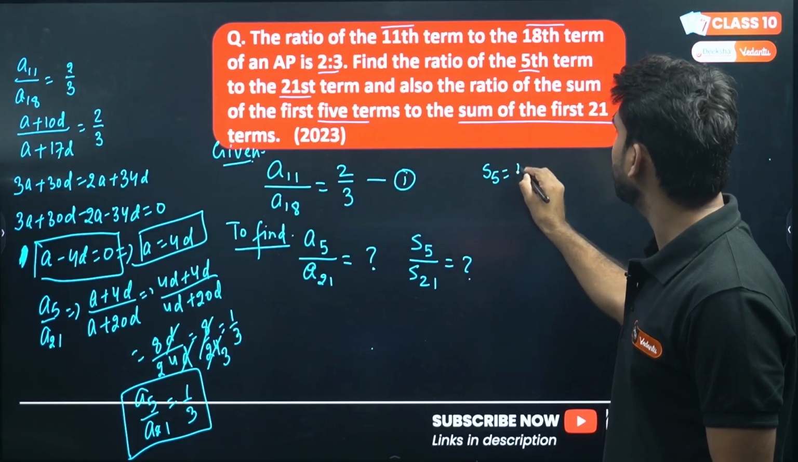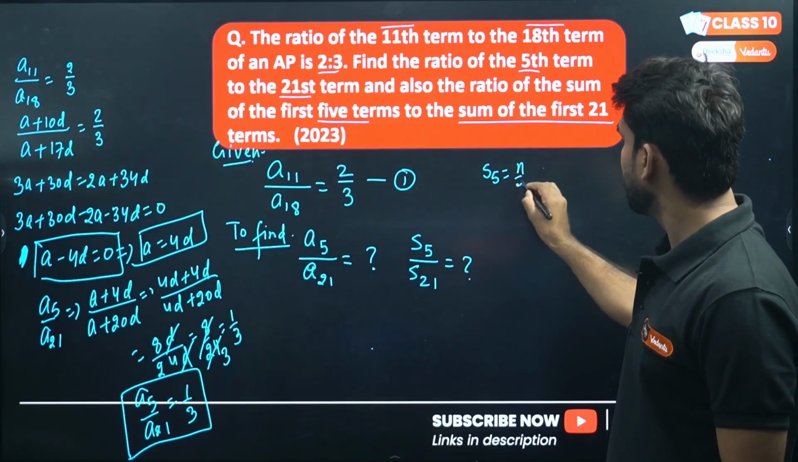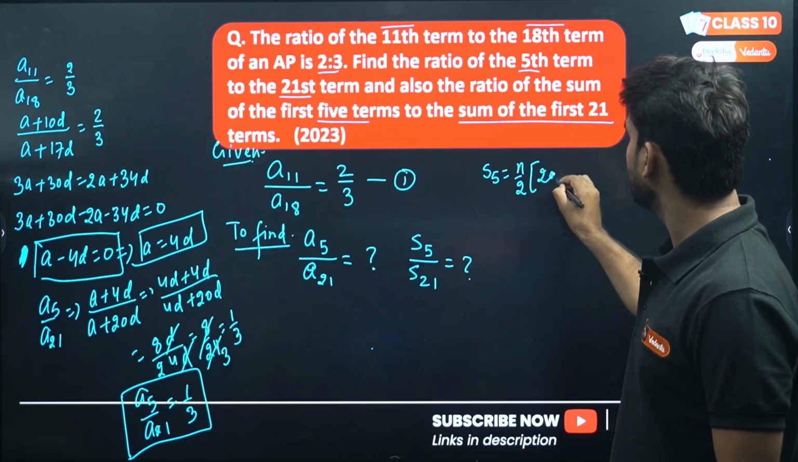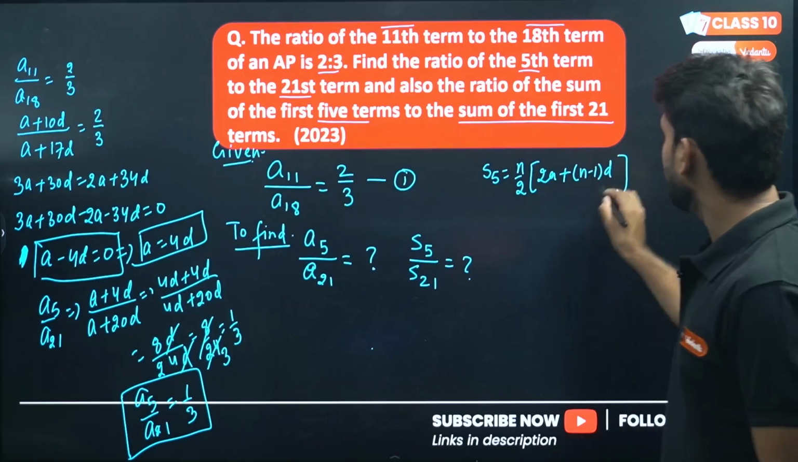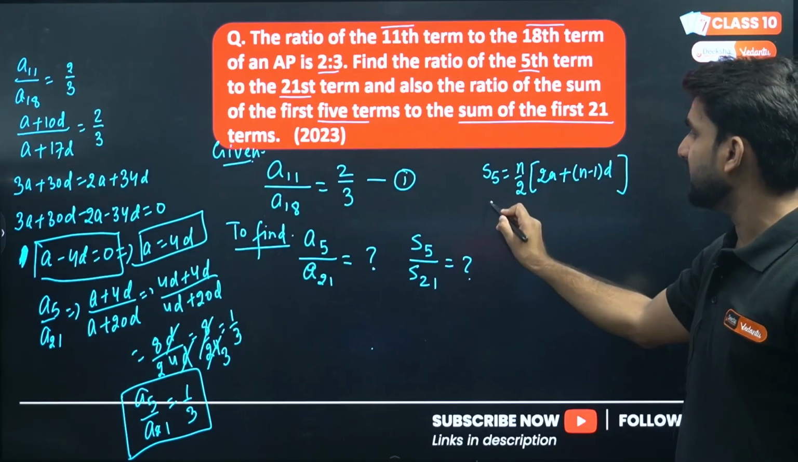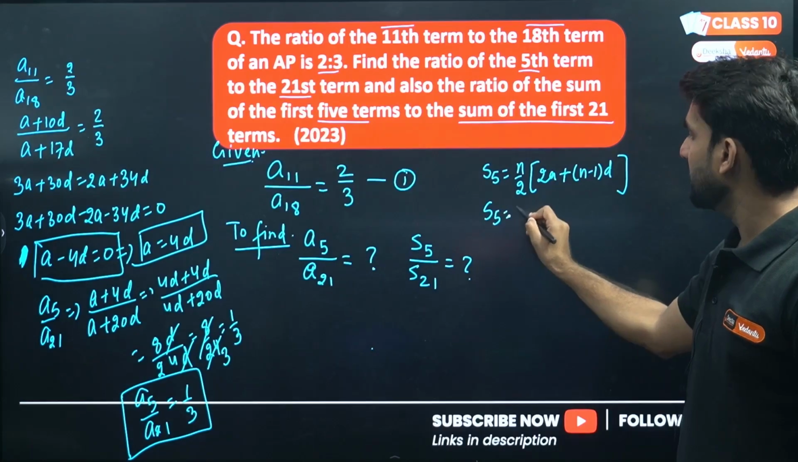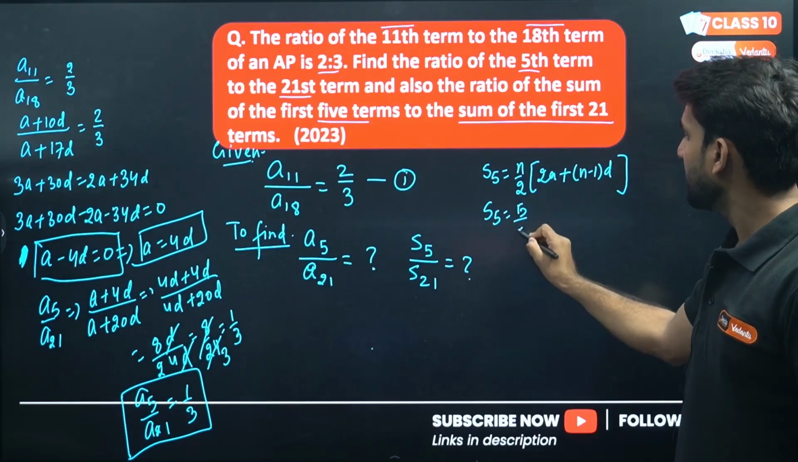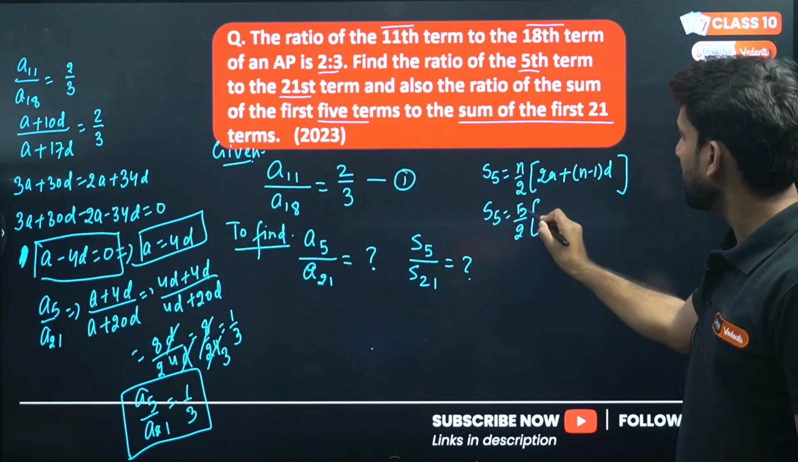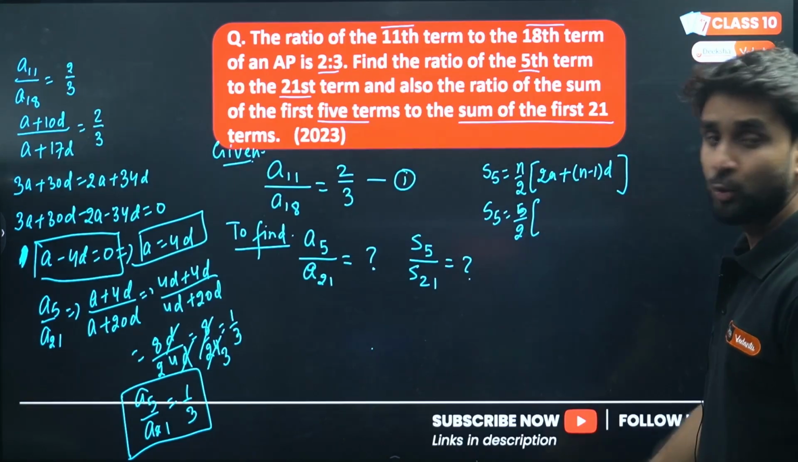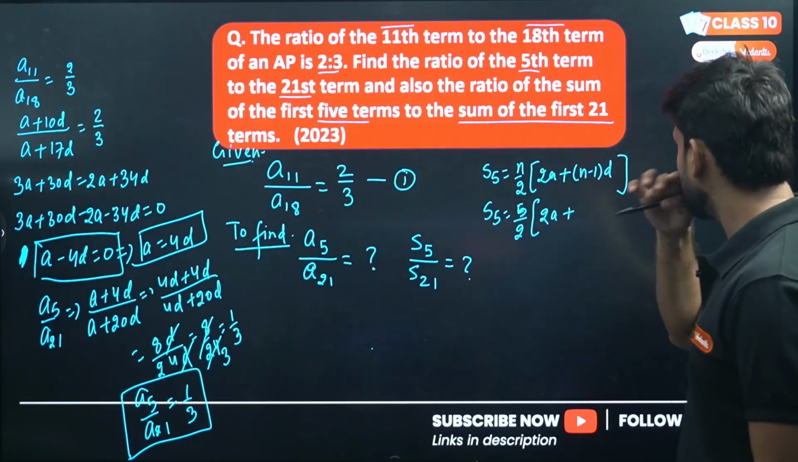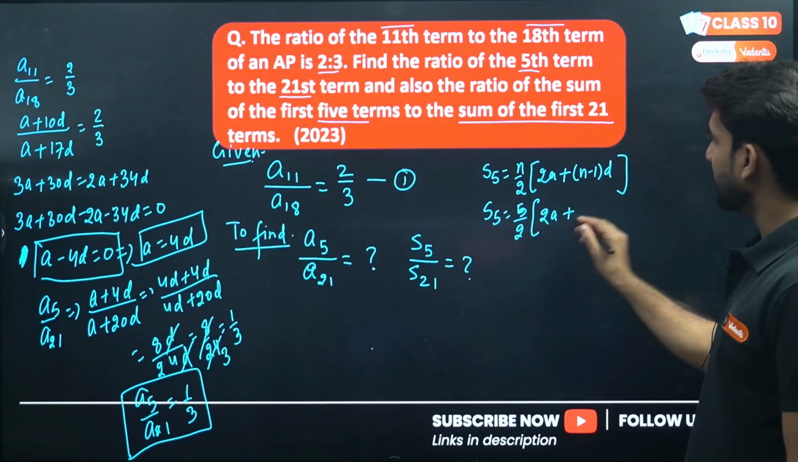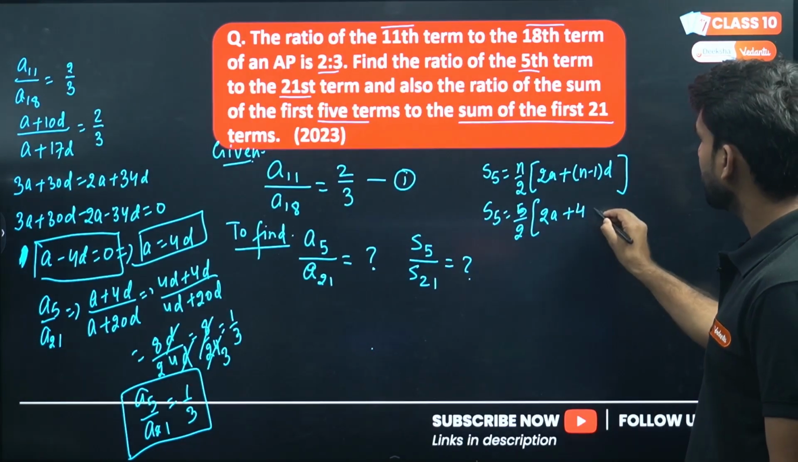Can we write S5 as n by 2 times 2a plus n minus 1 into d? And if I am writing S5 here, n is 5. So S5 will be 5 by 2 into 2a, I don't know a yet, plus n minus 1, what is n here? 5, so 5 minus 1, 4 will be there, into d.